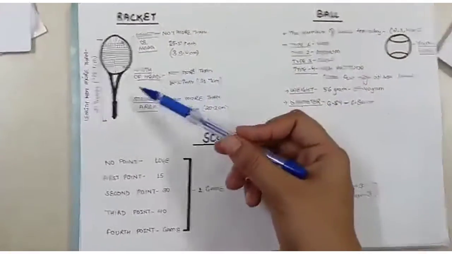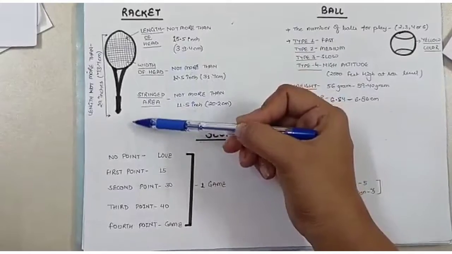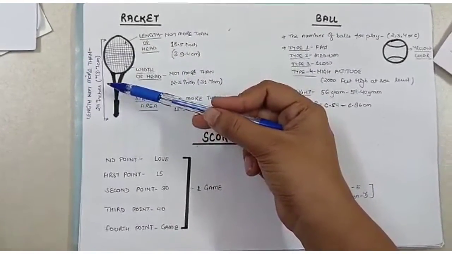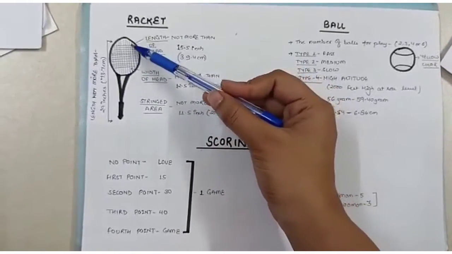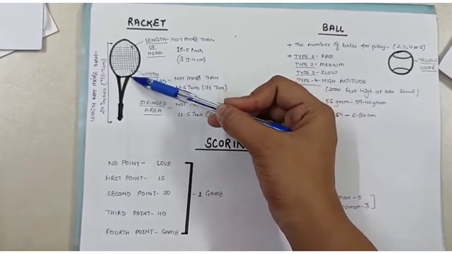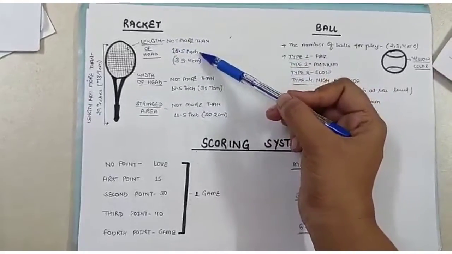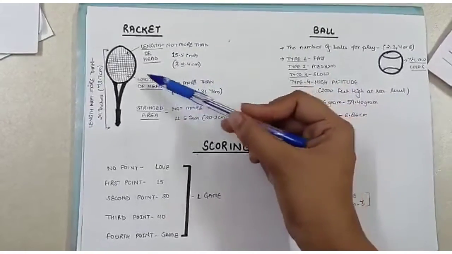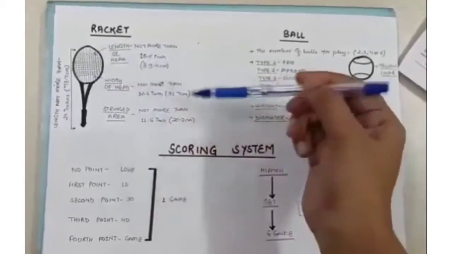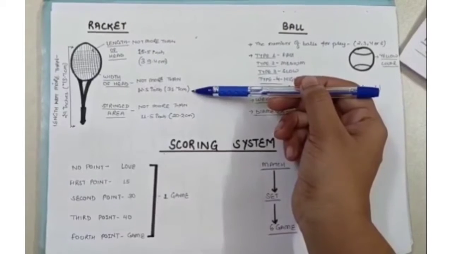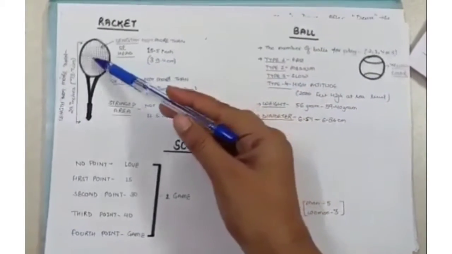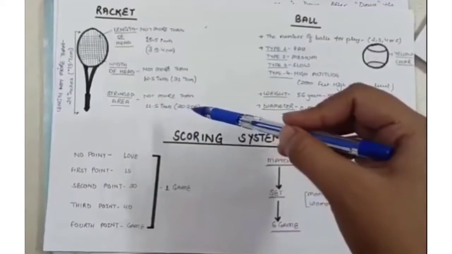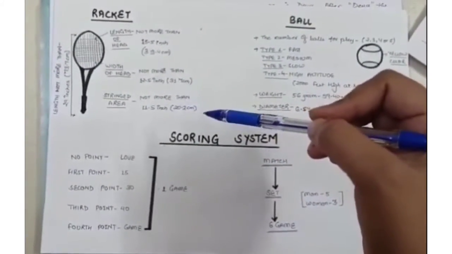Now talking about the racket. The total length of the racket should not be more than 29 inches, that is 73.7 centimeter. Length of the head should not be more than 15.5 inches, or we can say 39.4 centimeter. The width of the head should not be more than 12.5 inches, that is 31.7 centimeter. And the total stringed area should not be more than 11.5 inches or 20.2 centimeter.